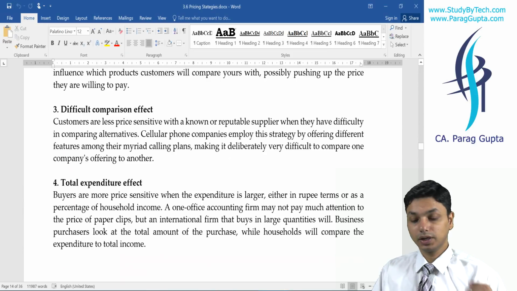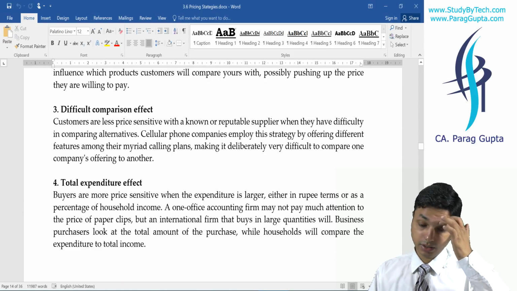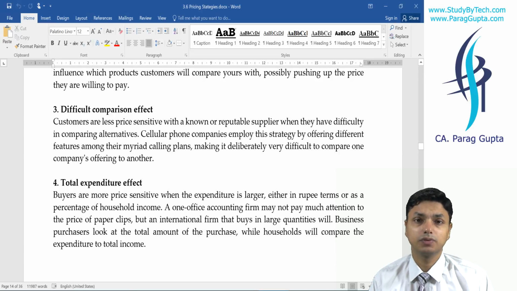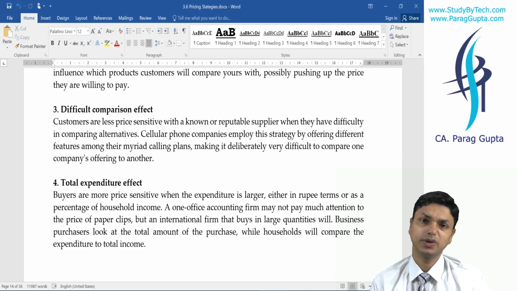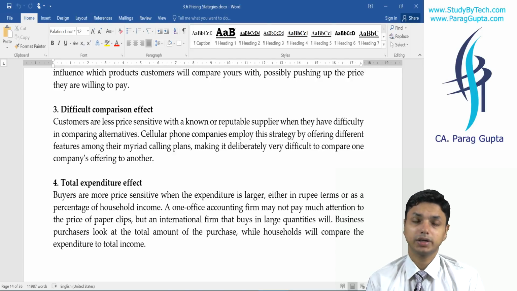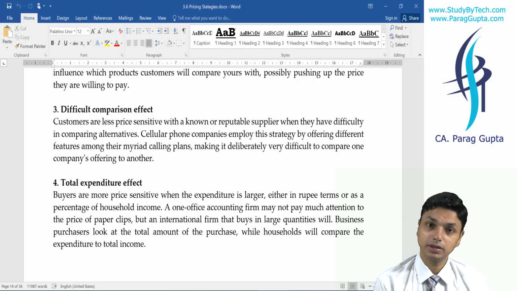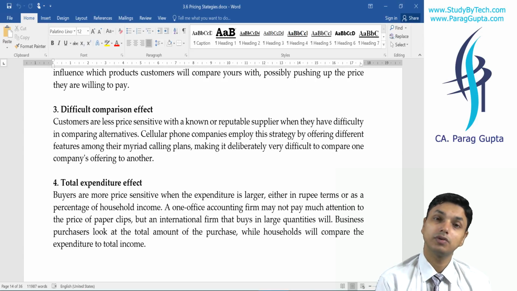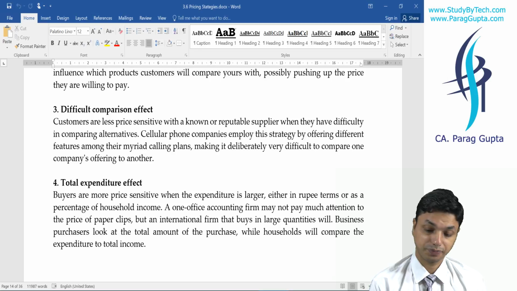Then comes the difficult comparison effect. See carefully. When it is difficult for us to compare two products, we are ready to pay. But if it is very easy to compare, we will compare and definitely will not tender easily. So if there is difficulty in comparing two products or two plans or anything, then obviously we will be in a position to charge extra.